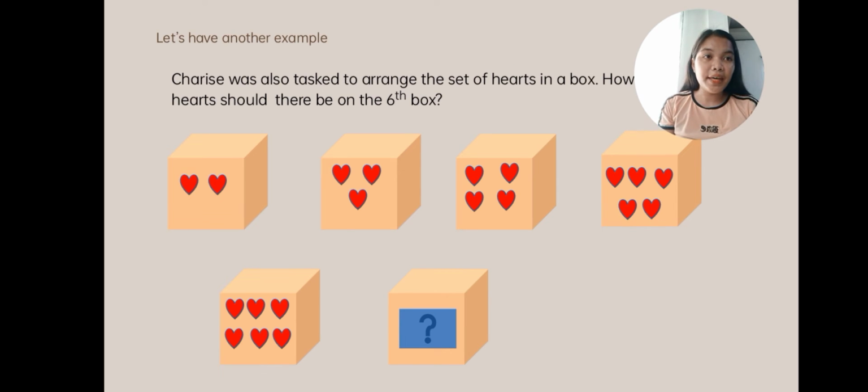Okay, there should be 7 hearts on the 6th box. It is easy, right? Because you just need to count the number. What we did is also known as skip counting technique. Do you know what is skip counting technique?